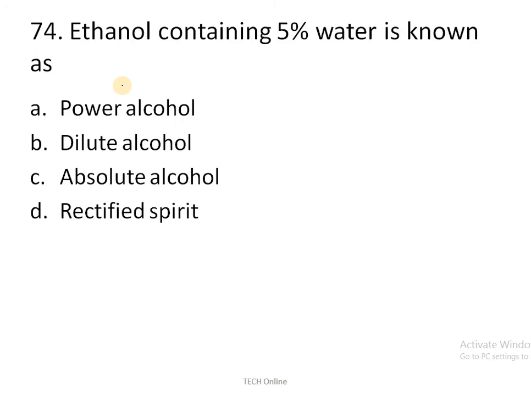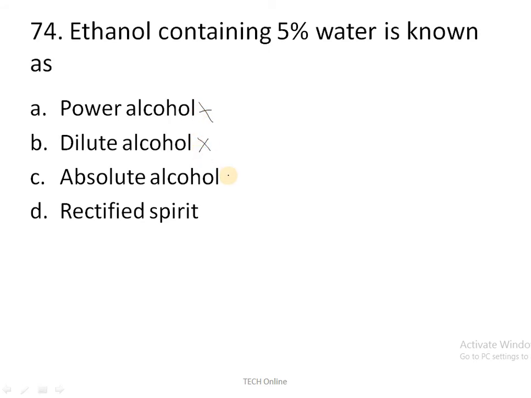Moving to the next question: ethanol containing 5% of water is known as what? Power alcohol? Power alcohol is a mixture of spirit, benzene and petrol. Benzene is coming, petrol is coming, so it is not the correct answer. Dilute alcohol is also a wrong answer.